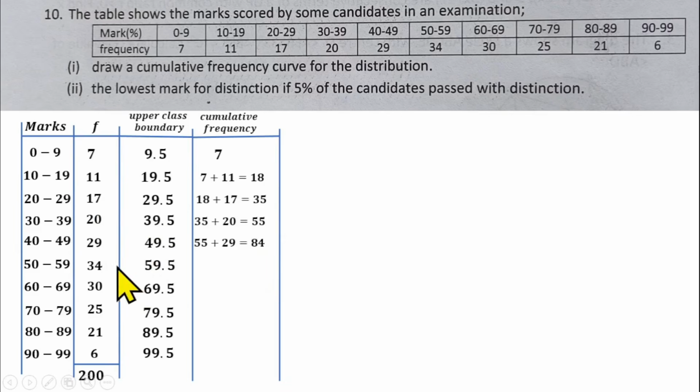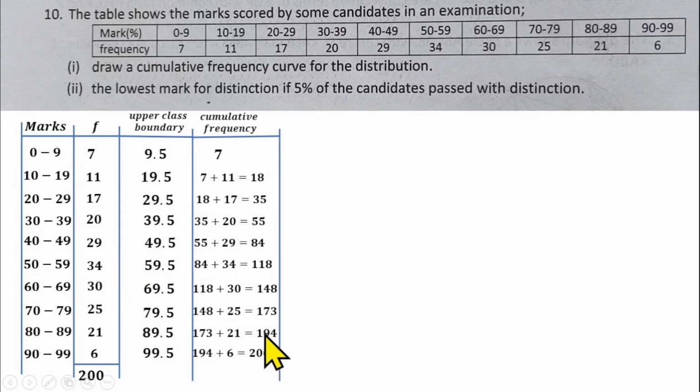The next one will be 84 plus 34, that will give us 118. The next one will be 118 plus 30, that will give us 148. 148 plus 25, that will give us 173. 173 plus 21, 194. 194 plus 6, that will give us 200. So we have been able to accumulate our frequency like this.